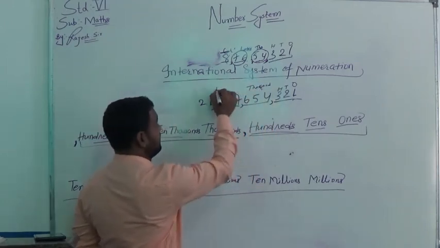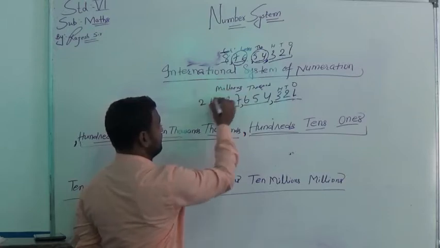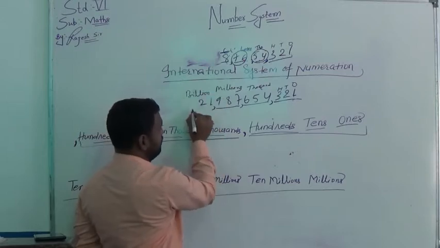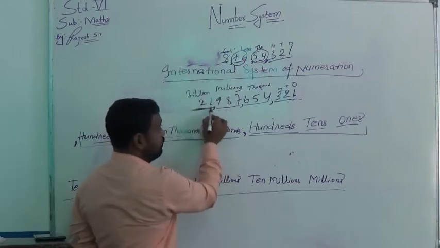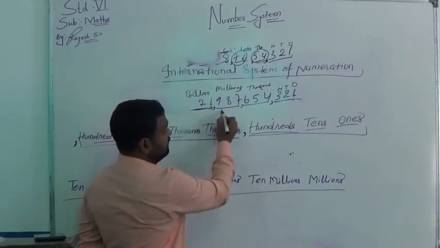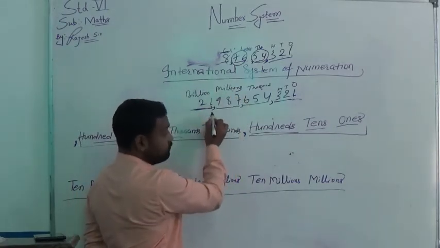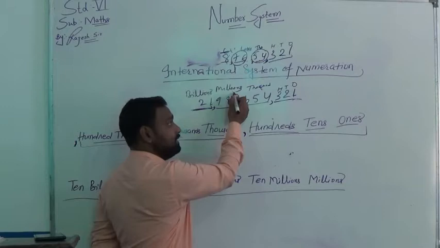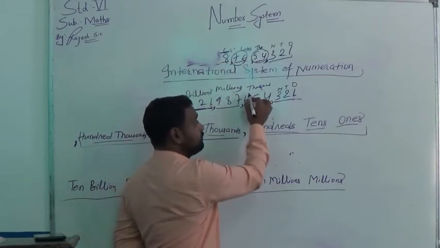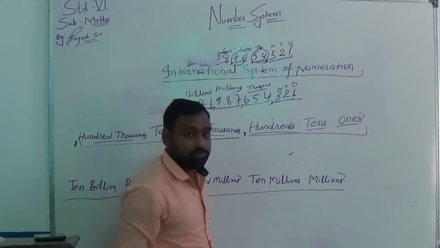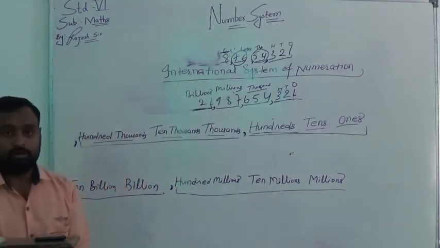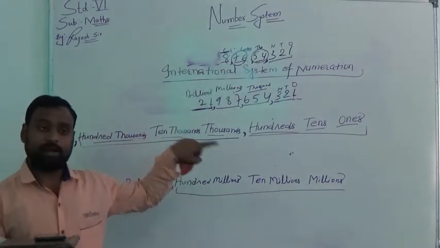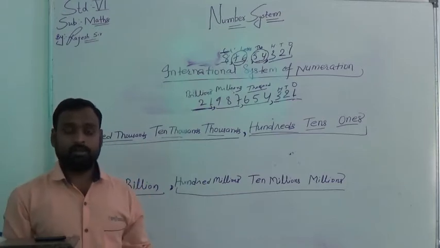This is the part of millions, and this is the part of billions. See, 21 billion, 987 million, 654,321. Once again, repeating: 21 billion, 987 million, 654,321. This is the difference between the Hindu Arabic number system and the international system of numeration.